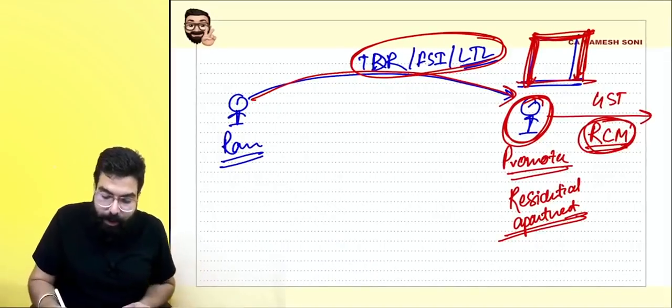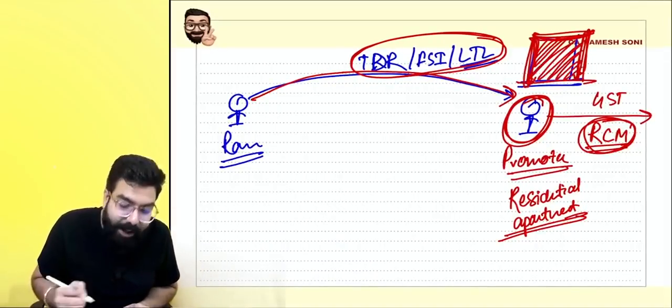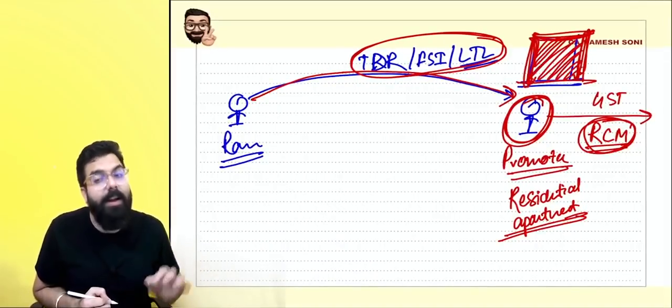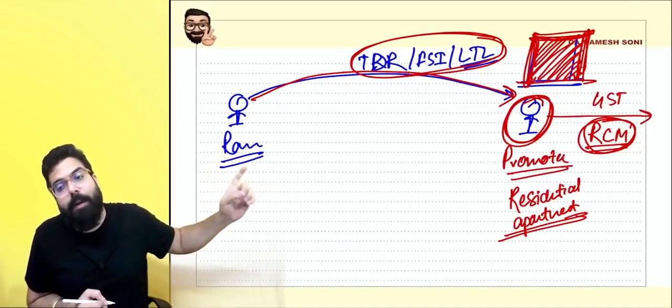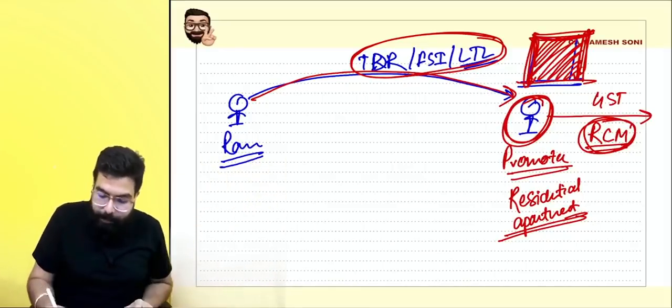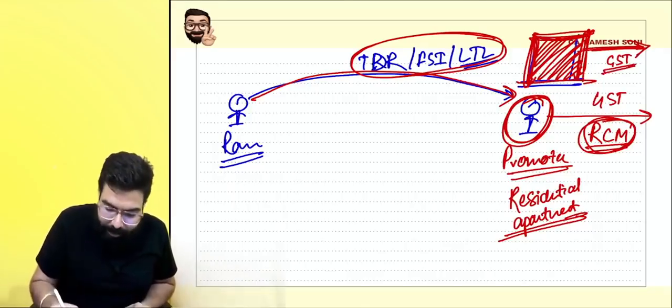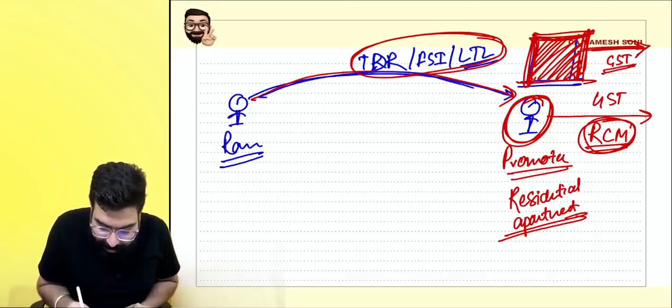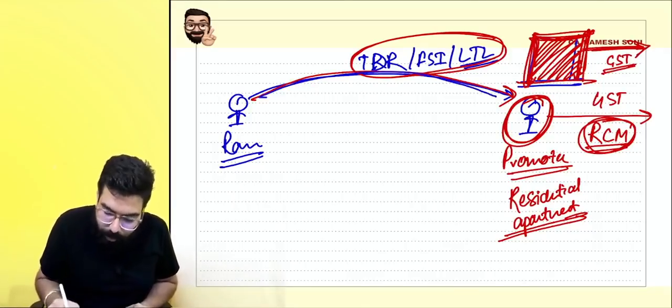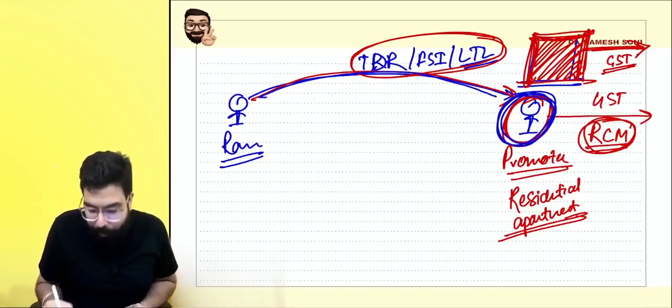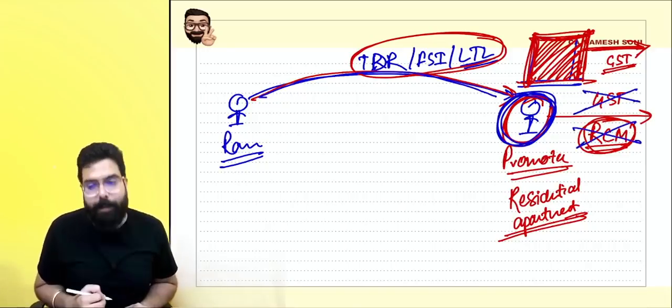Everyone over here, before issuance of completion certificate or first occupancy, whichever is earlier, if the apartments are sold, it means GST will come. It means GST will come, and hence the government told that on the sale of the apartment GST will come, but on this TDR, FSI, whatever GST was payable by the promoter, that will not be payable.